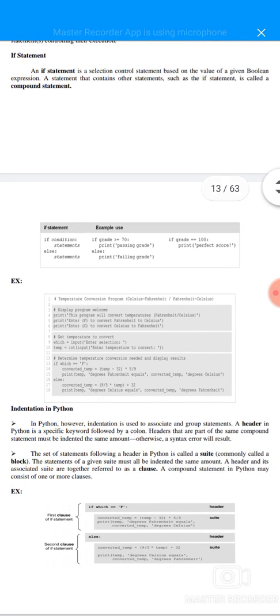For example, if statement, example use. If condition statements, else statement. If grade is greater than or equal to 70, print passing grade, else print failing grade. If grade double equal to 100, print perfect score.